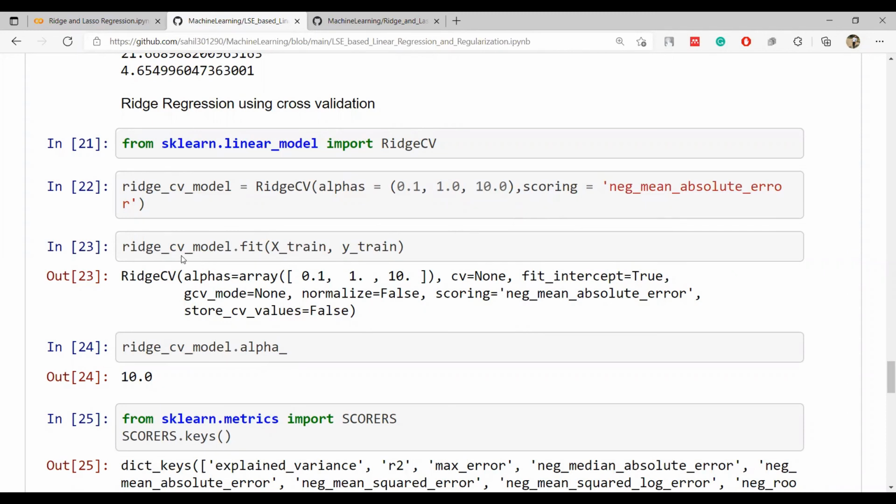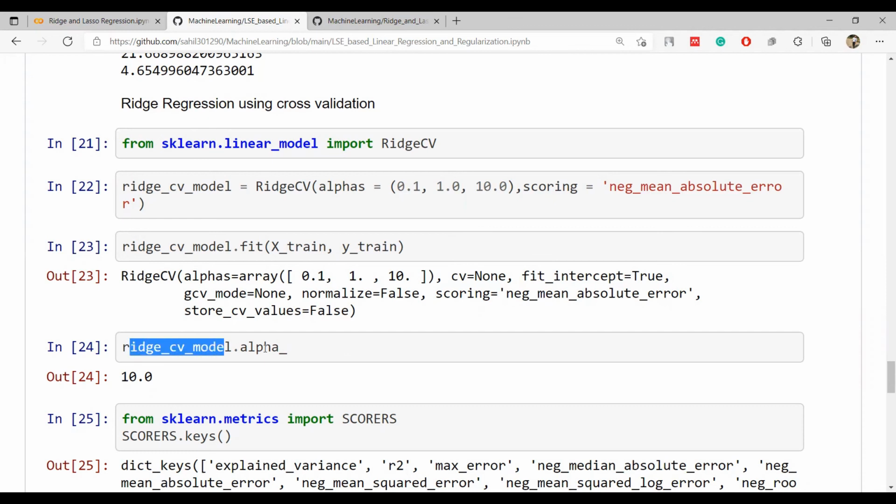So if I want to fit this, what we say, cross validation, we will do by using this statement now, because we have already made an object above. RidgeCV model dot fit, we are fitting the data set in it. We are giving multiple values of alpha, and scoring is based on negative mean absolute error.